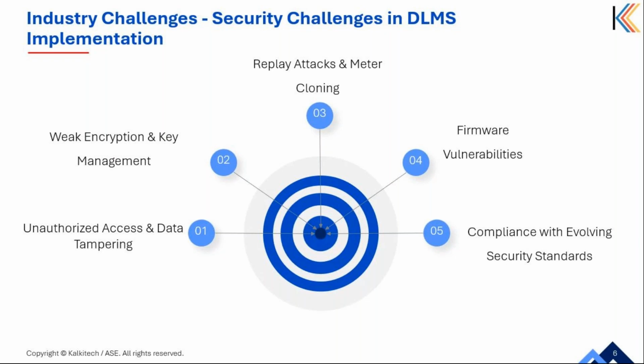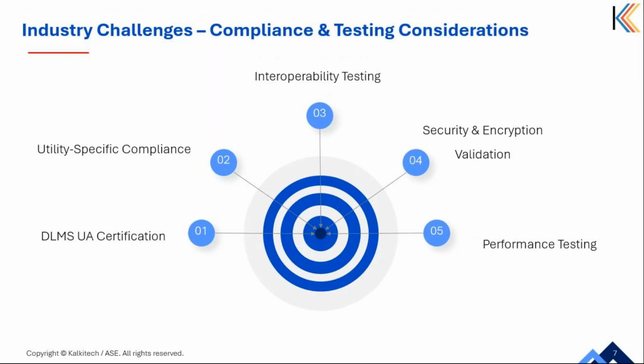Coming back to the fifth security challenge, compliance with evolving security standards. Security standards are constantly evolving, and as a result, utilities and meter manufacturers must ensure their systems are both future proof and adaptable. Next, let's discuss compliance and testing based challenges.